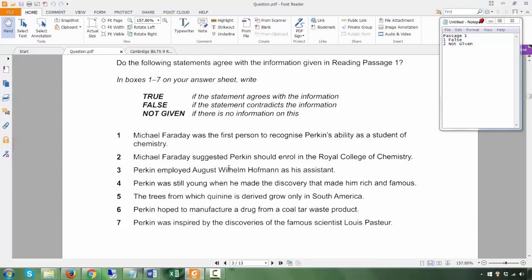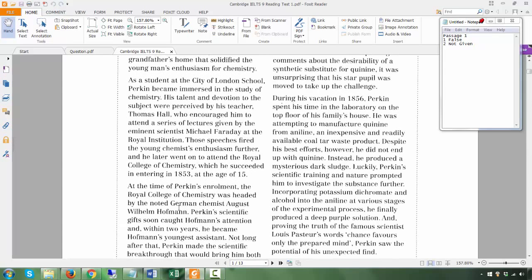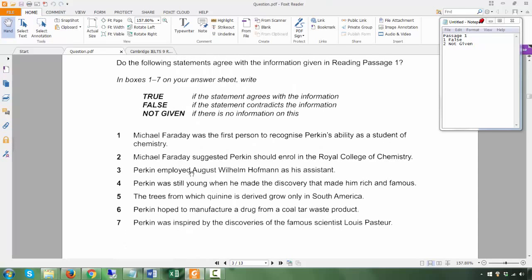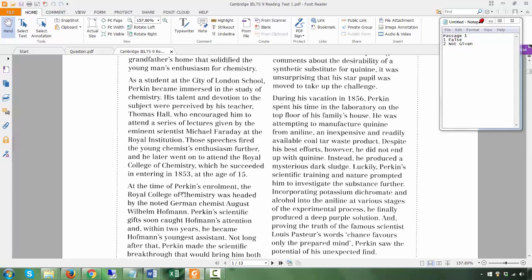3. Perkin employed August Wilhelm Hoffman as his assistant. All right, so let's go to August. At the time of Perkin's enrollment, the Royal College was headed by the noted German chemist. Now, what is the question? Perkin employed... At the time of Perkin's enrollment, it is totally impossible. Perkin enrolled in a college and the college was headed by this person.